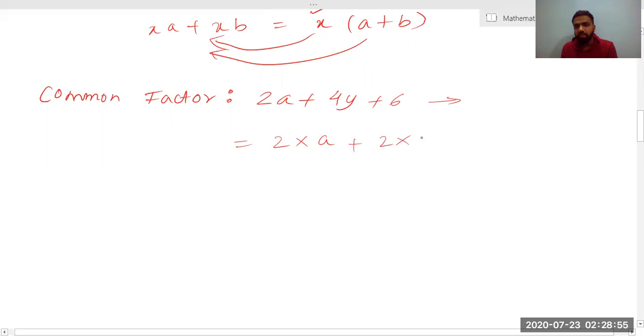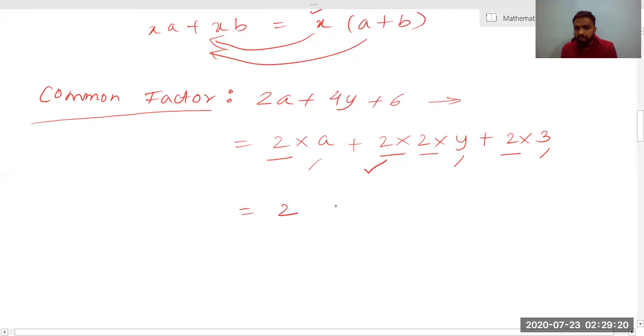Now 4 can be split up as 2 into y. Again 6 can be split up as 2 into 3. In the method of common factor, I try to find the common factor among all the terms. I can see that 2 is a common factor, a is not, y is also not, and 3 is not a common factor. I can take any one of the 2's as a common factor. So I'll take that common factor out and form whatever is remaining. What I'll get is a, then from this side 2y, and from the last term 3.